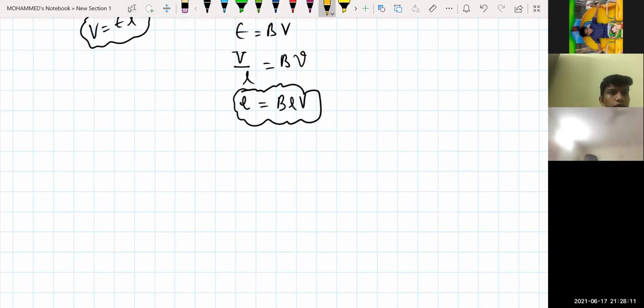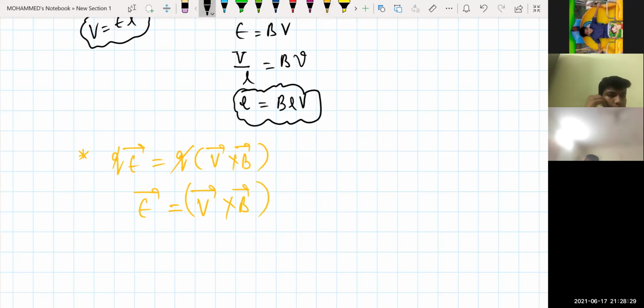Right now, if I'm writing the electric force, E into Q, E bar is equal to Q into V bar cross B bar. Q will get cancelled, so the electric field will be equal to V bar cross B bar. Now the electric field is nothing but the change in potential difference.